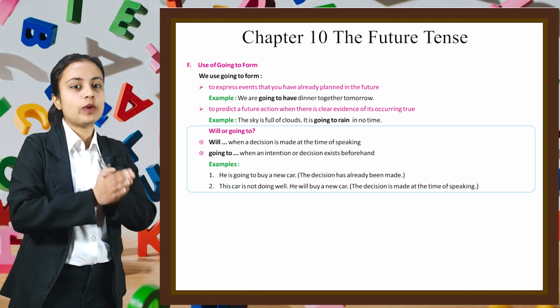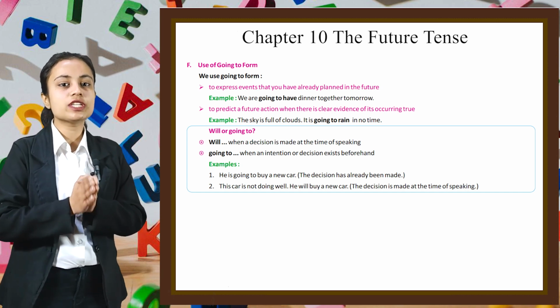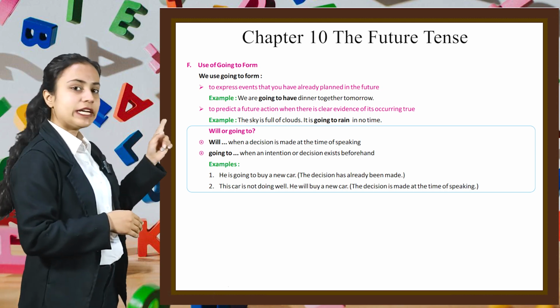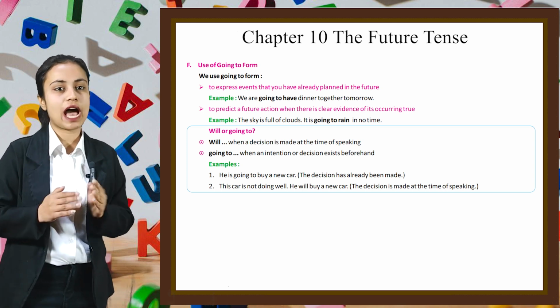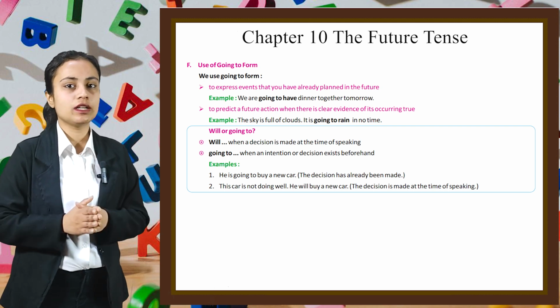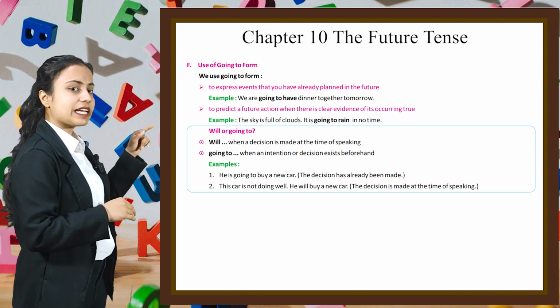Now let's see will or going to. We use will when a decision is made at the time of speaking, and we use going to when an intention or decision exists beforehand. For example, he is going to buy a new car. The decision here has already been made. Let's see the second example.